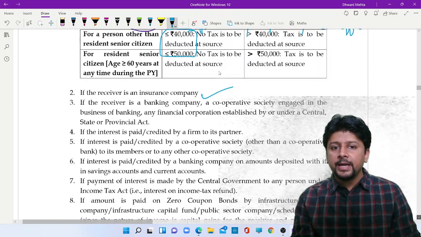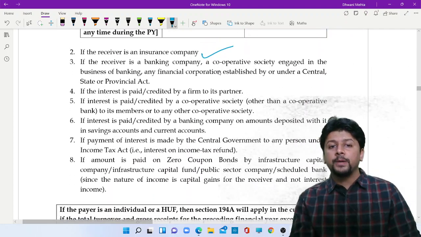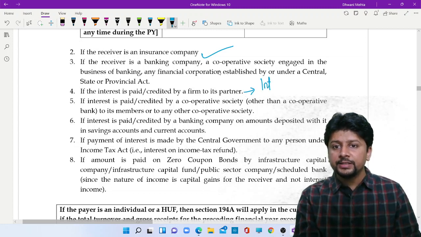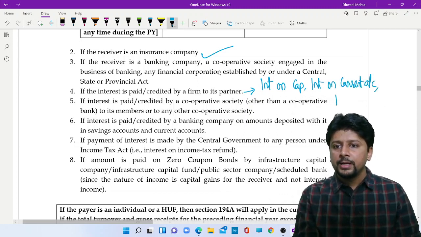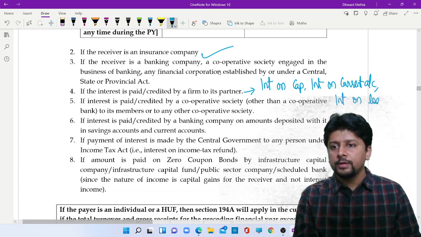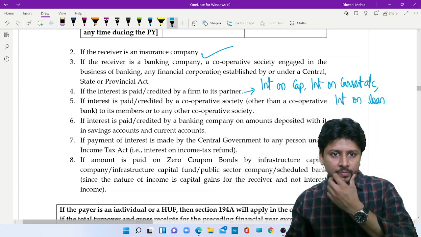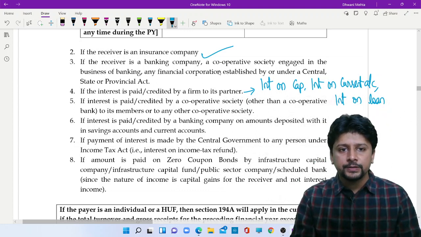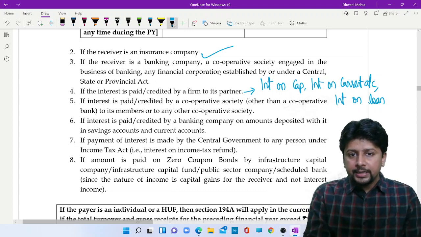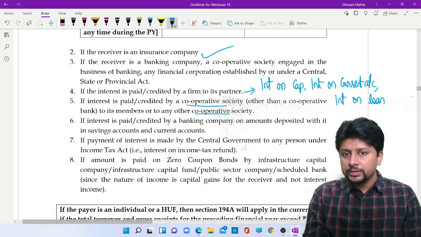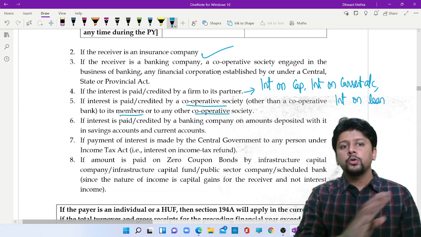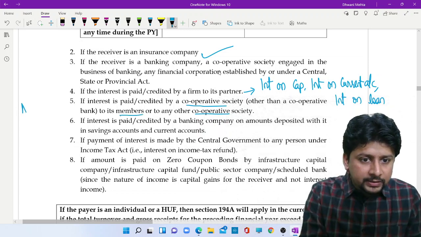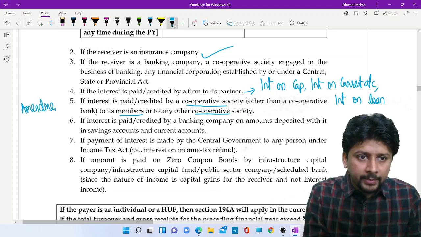If interest is paid or credited by a firm to its partner, remember in this, every interest is covered. Interest on capital, interest on your current account, interest on any loan given, everything is covered. If interest is paid or credited by a firm to a partner, firm will not deduct any TDS. If one cooperative society makes a payment to another cooperative society or makes a payment to member, no need to deduct tax. Now, in this case, there is a small amendment